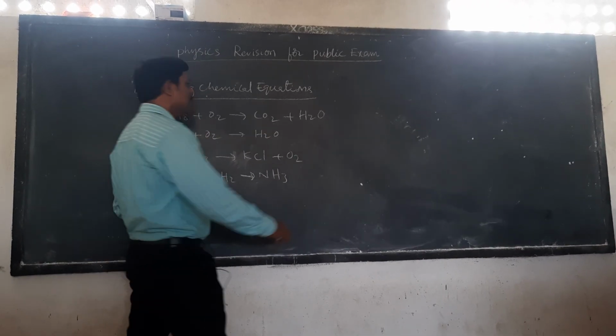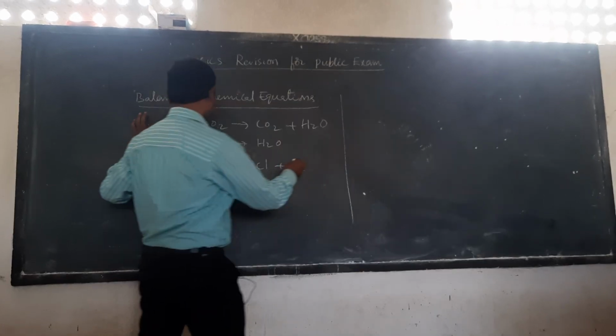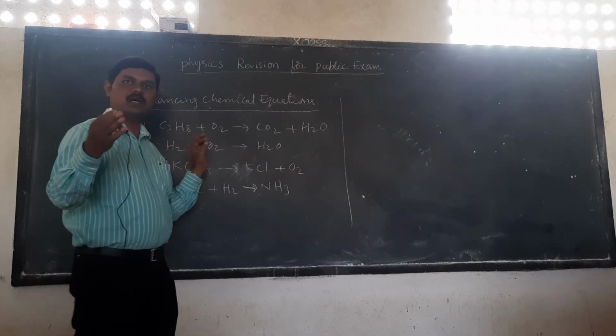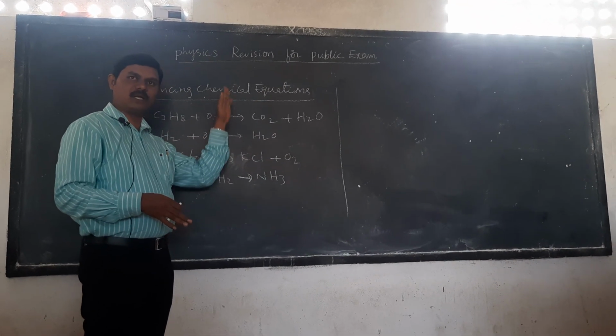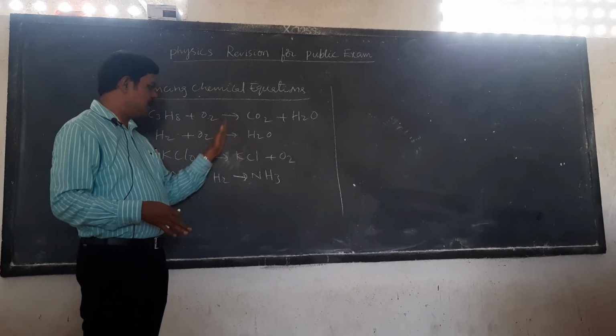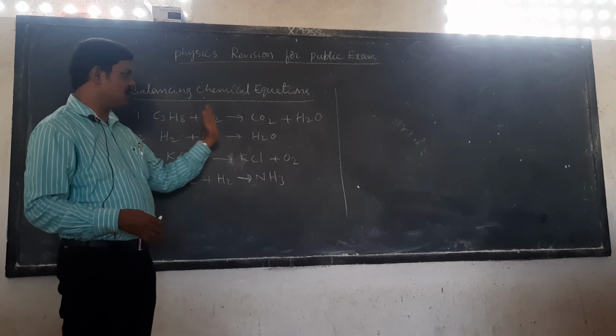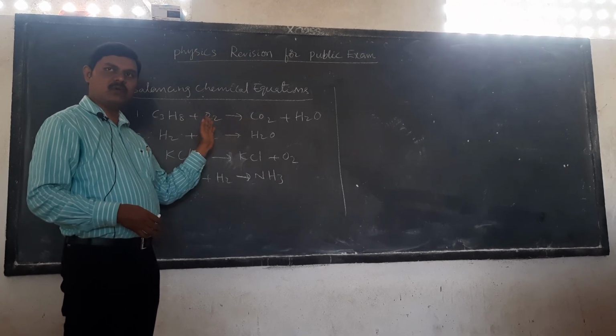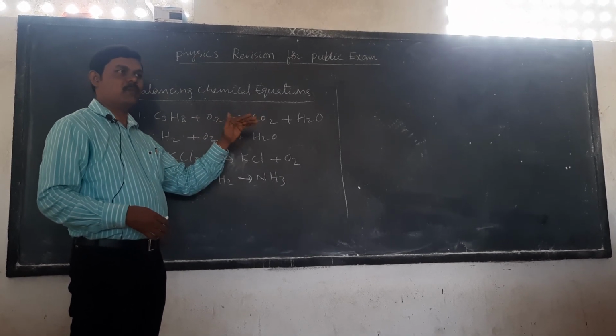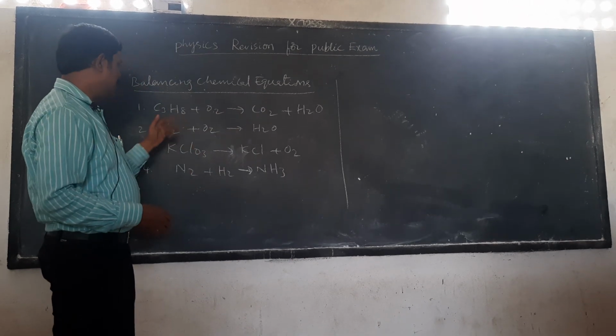So you know already, directly I can write here the balanced equations. You know the stepwise method also. We have to take the number of elements present in the equation, what are the elements on the LHS and RHS. The number of elements we have to count. In order to balance, we have to take the appropriate number for balancing the equation.